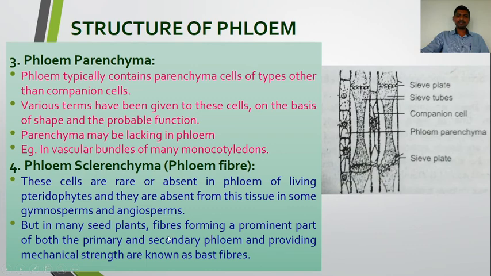So sclerenchyma, mostly made up of fibers, forms a prominent part of both primary and secondary phloem in many seed plants, and it gives mechanical support. So it is known as bast fibers. This is about the phloem sclerenchyma, which is rare or absent in the phloem of living pteridophytes.